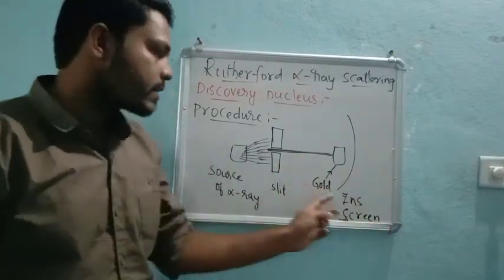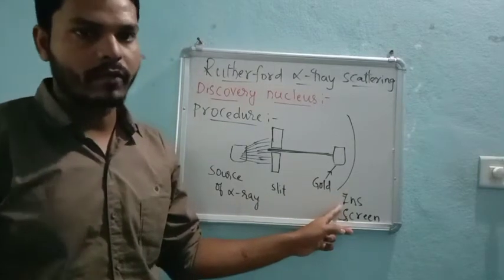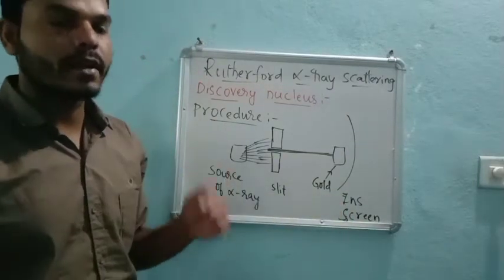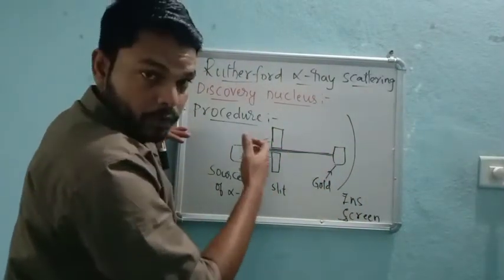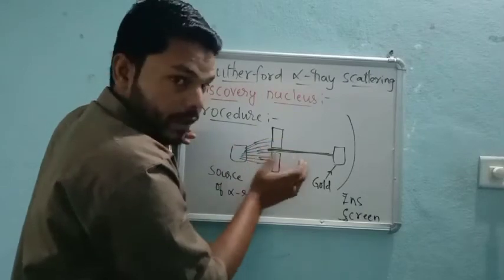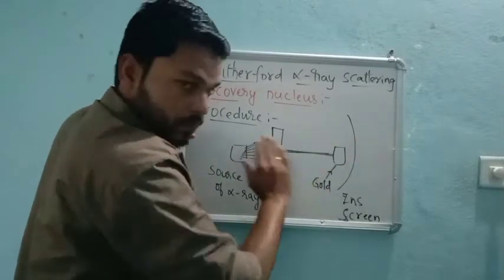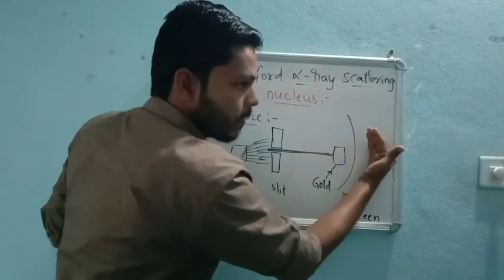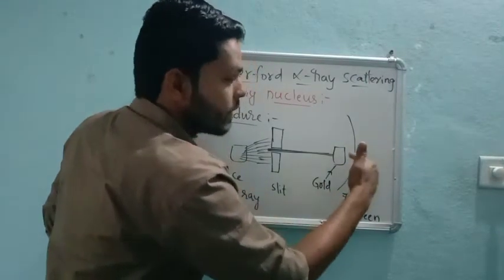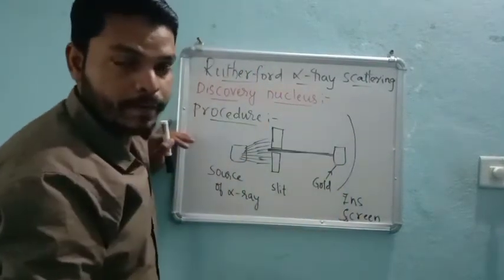The ZnS screen is a zinc sulfide screen. We call it a transparent screen. Whatever experiment is going on on this side of the ZnS screen, we can see by standing over here very easily, because it is transparent, right?